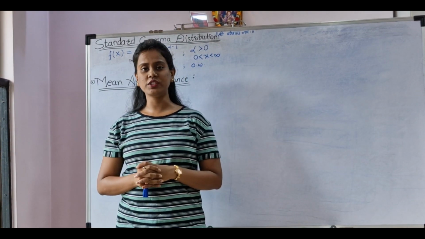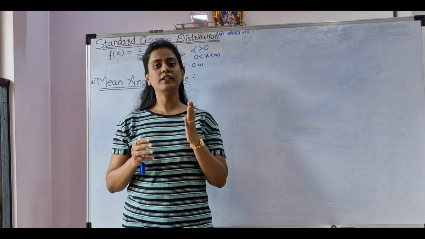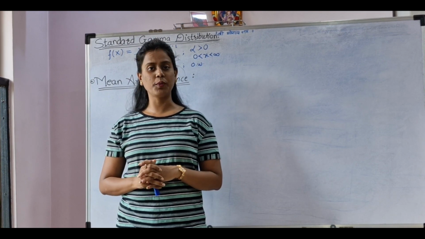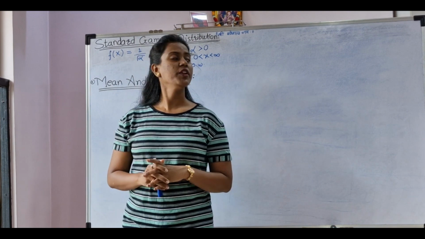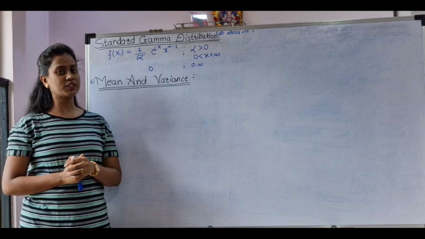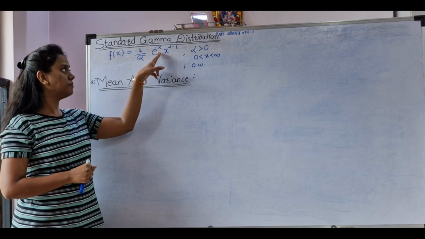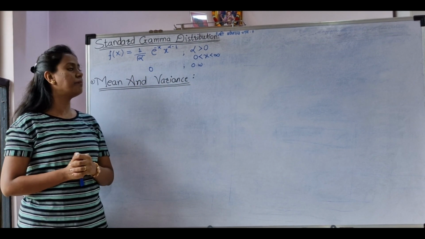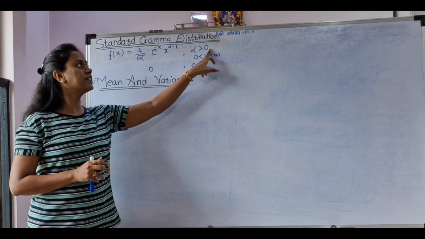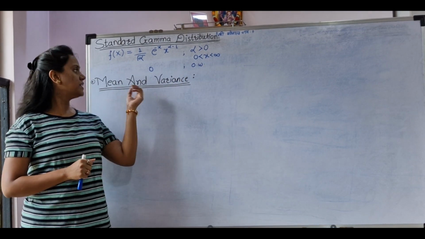In today's video lecture, we will obtain the mean and variance of a gamma distribution, then the moment generating function of a gamma distribution, and we will discuss the additive property of a gamma distribution. So let's start. Here the density function for a standard gamma distribution is given. It is 1 upon gamma alpha, e to the power minus x, x to the power alpha minus 1. Here alpha is our parameter and alpha is greater than 0. The range of x is 0 to infinity, 0 otherwise.